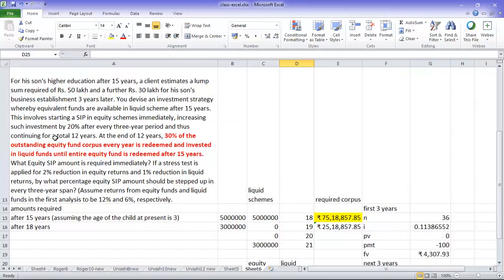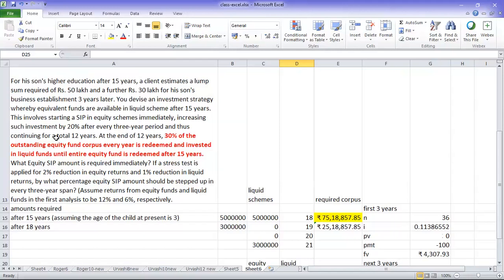At the end of 12 years, out of the equity corpus, 30% of the corpus he is moving to liquid. Balance 70% will grow for 1 year. And next year again he is doing the same thing: 30% moving to liquid and balance 70% will be there. Third year, doing the same thing. Like that he is doing till 15 years. At the 15th year he is moving everything to the liquid scheme.